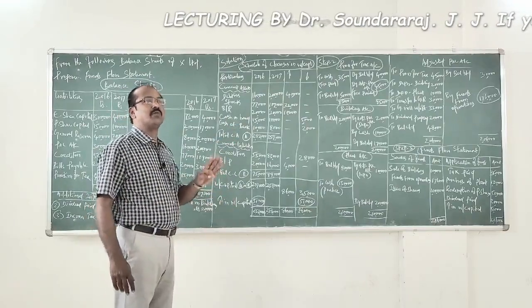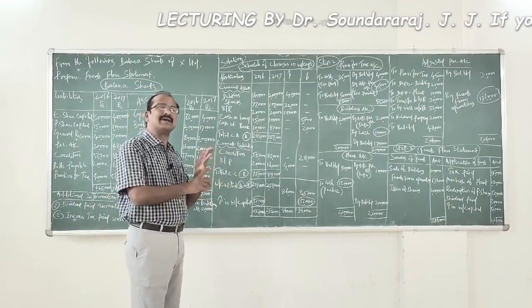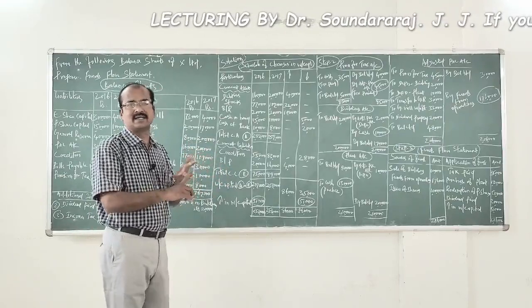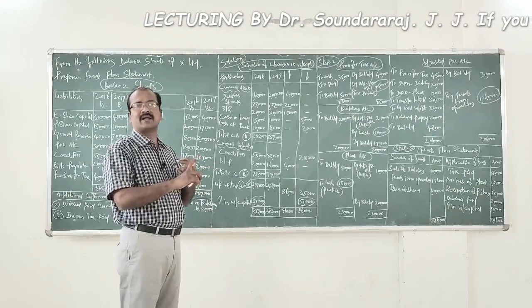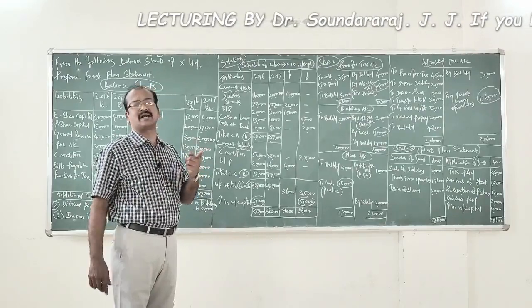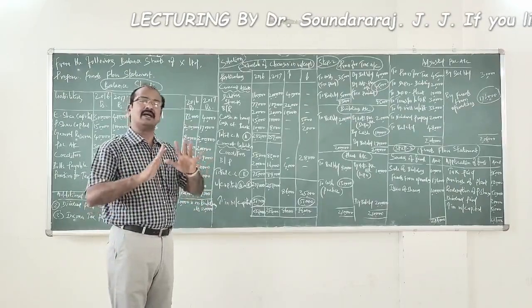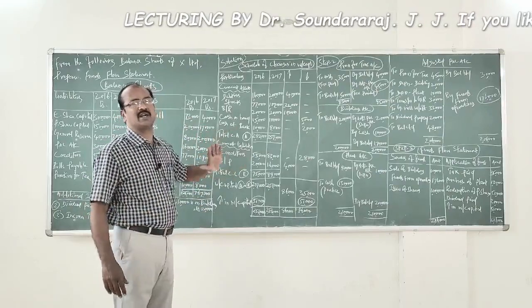As per the 4 formulae I keep on explaining in all the videos: Number 1, increase in the current asset leads to increase in working capital. Decrease in current asset leads to decrease in working capital. Increase in current liability leads to decrease in working capital. Decrease in current liability leads to increase in working capital. We are going to refer only to these 4 formulae to prepare the schedule of changes in working capital.